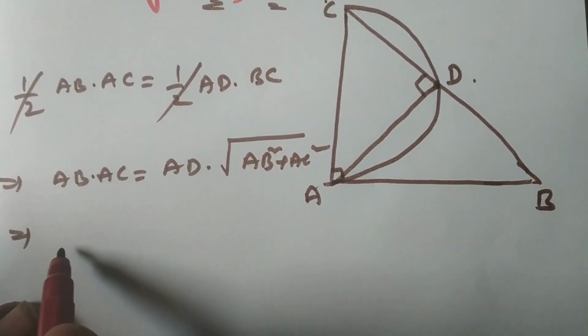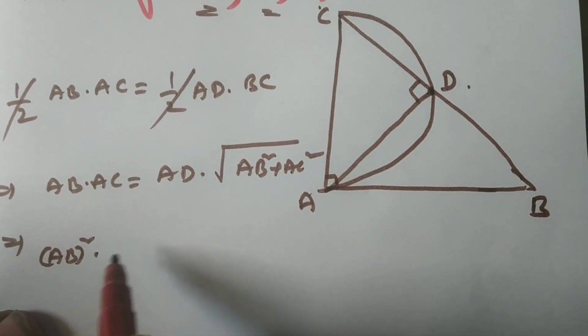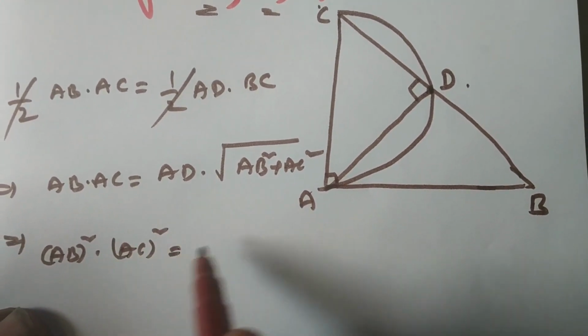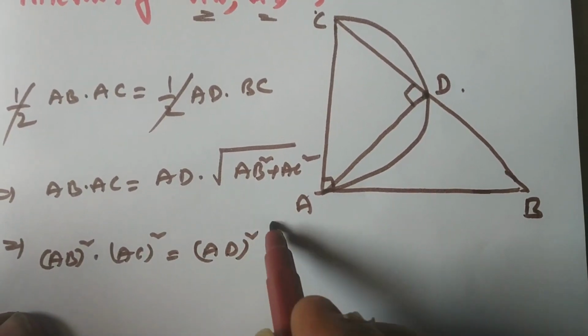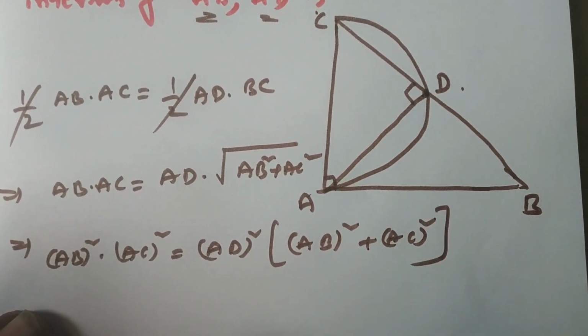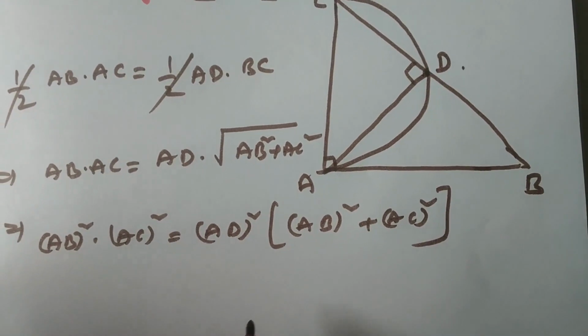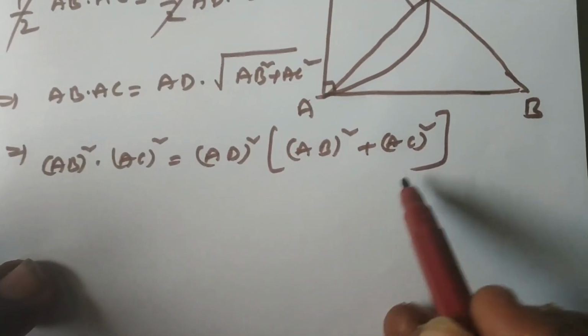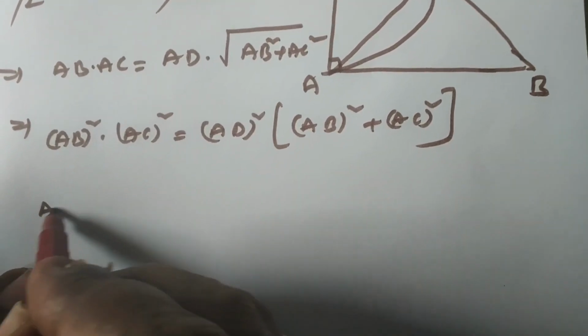Now squaring on both sides, what happened? AB square AC square is equal to AD square times of AB square plus AC square. What we have to find out? We have to find out AC. That is why take AC square common.